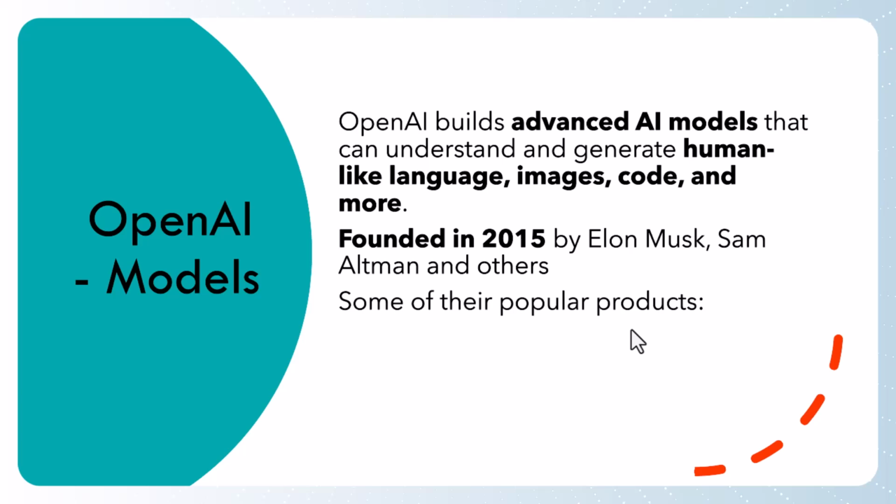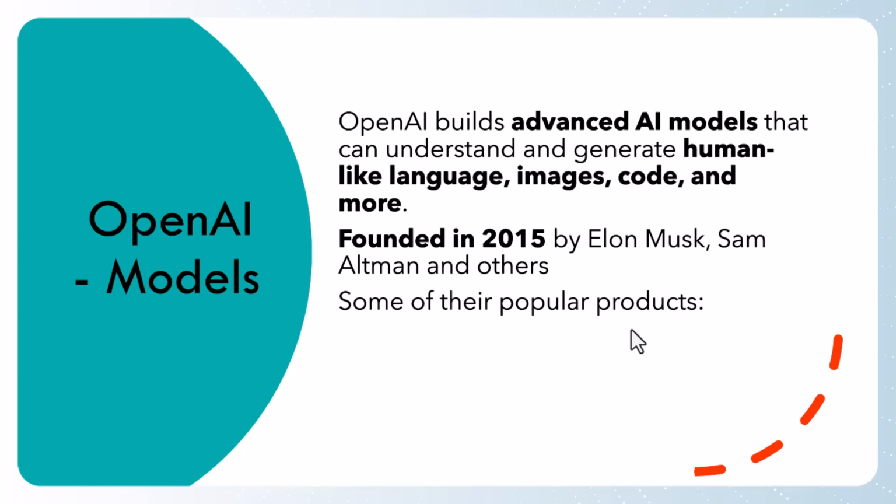For example, if you ask one model something, it will generate and give you the response as text. If you ask another model for an image, it will generate and give you that. Each model has its own responsibility, and these models are developed by OpenAI.